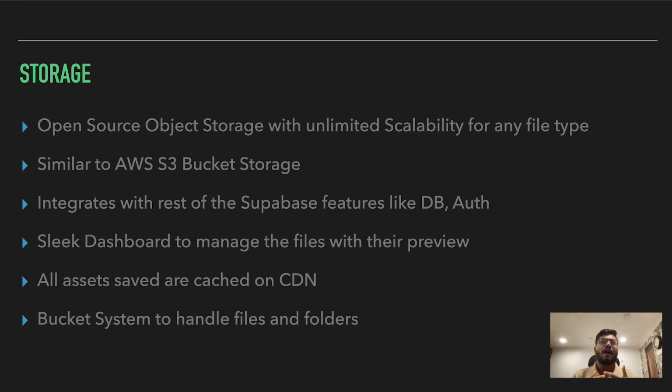Suppose I have 10 users inside my database. Now I just want that only two of the users will get access to all the files that are stored in the S3 bucket. So I can just write a row level security that these users have access to the database and to the bucket. So you can handle every feature, all the features are connected with each other.